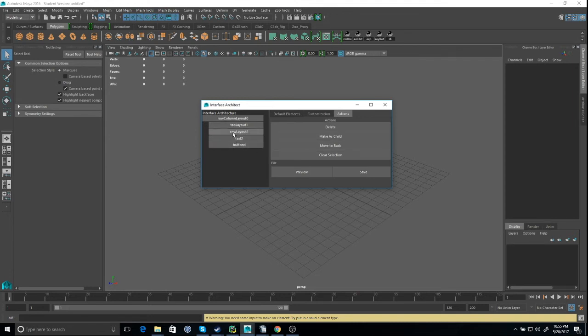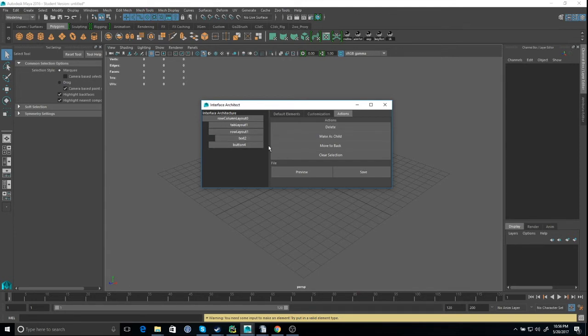Say if I want the text and button in one row, I have to make them children of the row layout. Right now, you can see they're always at the same level. So if you preview it, it looks like this. What I can do is make the text a child of the row layout by simply clicking the text and then the row layout, and then make it as a child. And you can see it indent in, right?